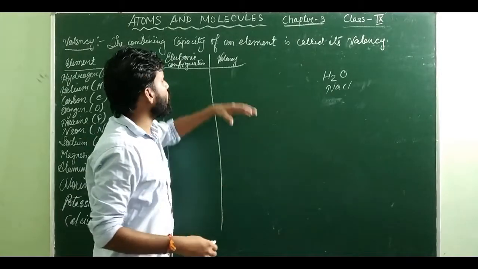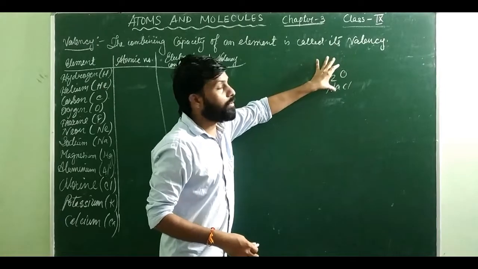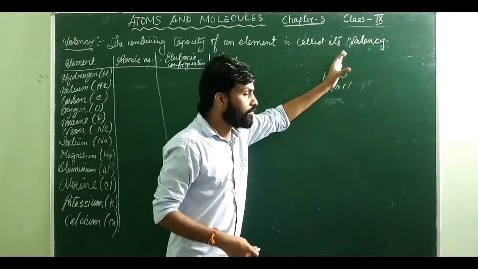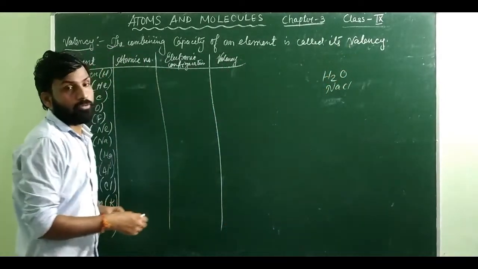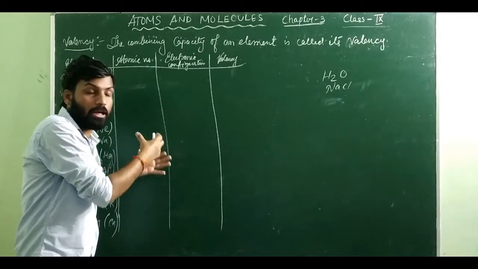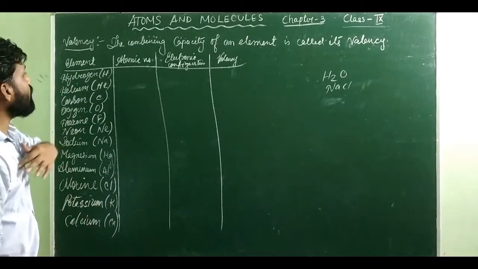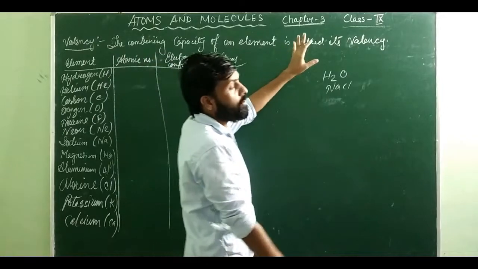So basically, if you don't know the valency, it will be very difficult for you to form the compound. But if you know the valency, then it will be very easy for you to form the compound here, okay. So that's why, since valency is not included in the particular chapter, we will try to discuss the valency here. So valency means the combining capacity of an element.